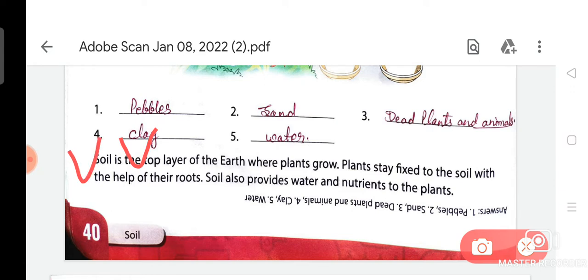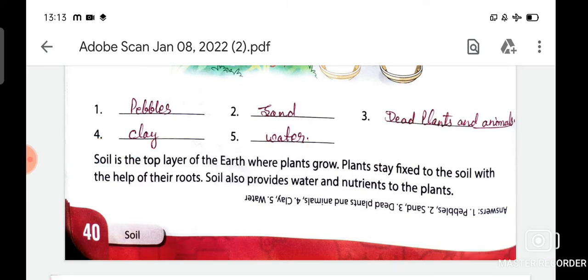I am going to revise again about soil. Soil is the top layer of the earth where plants grow. Plants stay fixed to the soil with the help of their roots. Soil also provides water and nutrients to the plant.